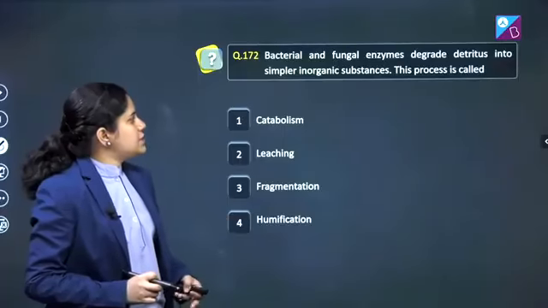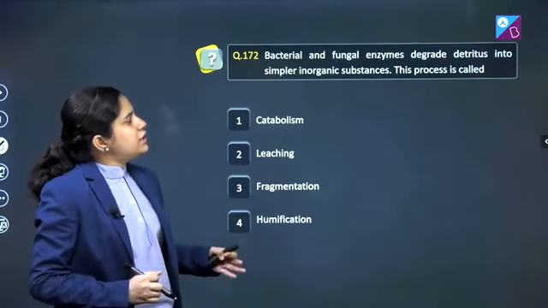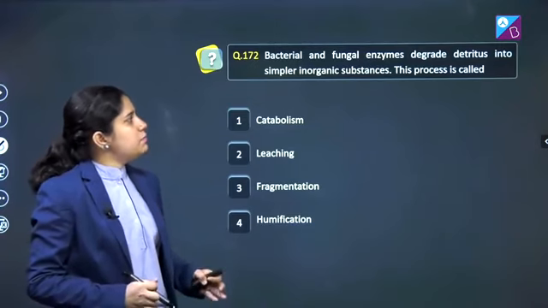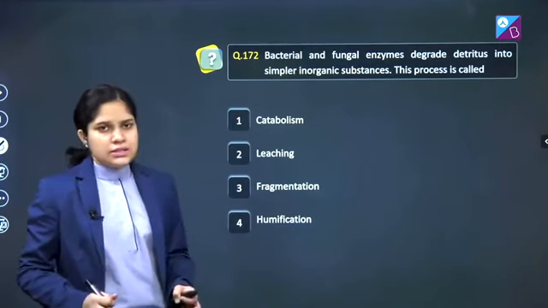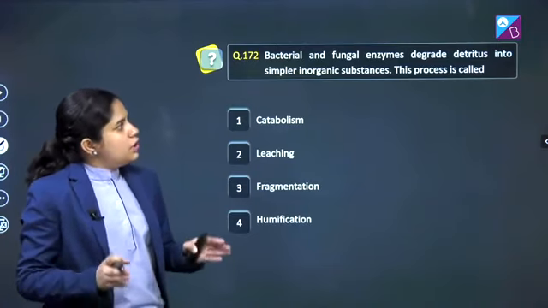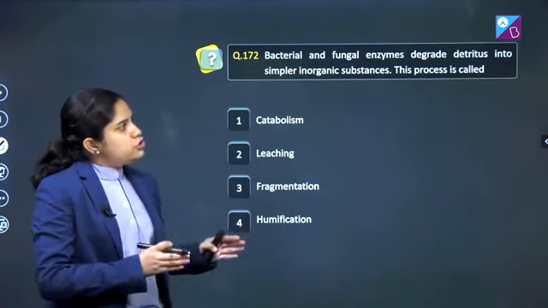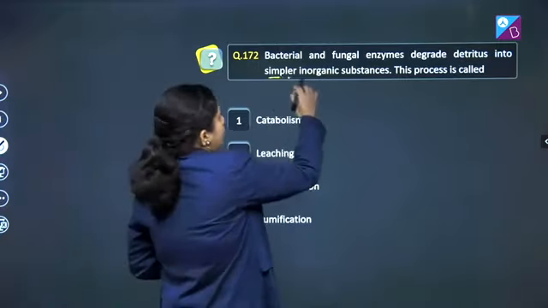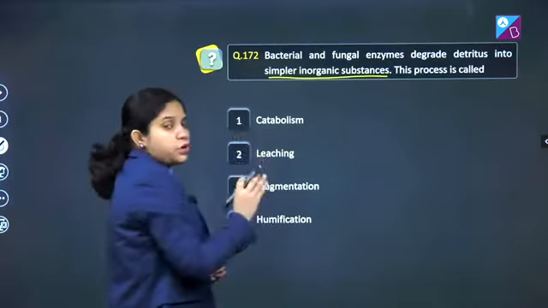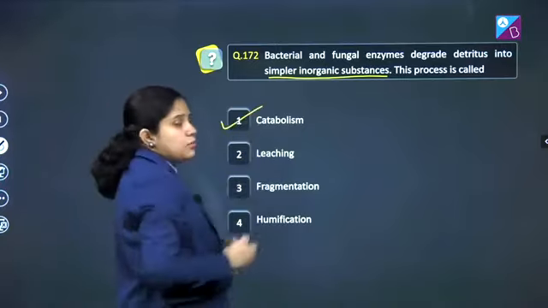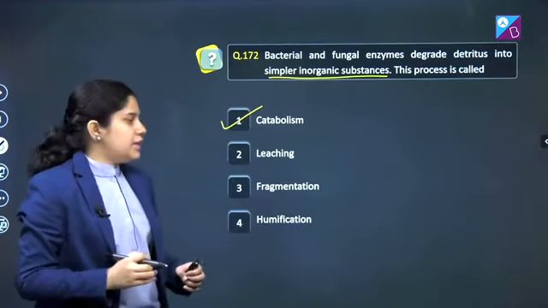Question number 172. Bacterial and fungal enzymes degrade detritus into simpler or inorganic substances. This process is called. We know when there is the conversion of detritus into simpler inorganic substances, we will call this process catabolism. So the correct answer is catabolism. Let's see the other options as well.